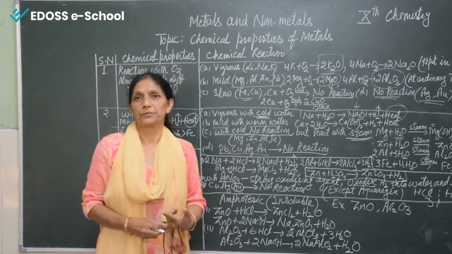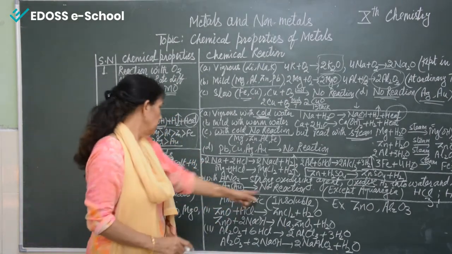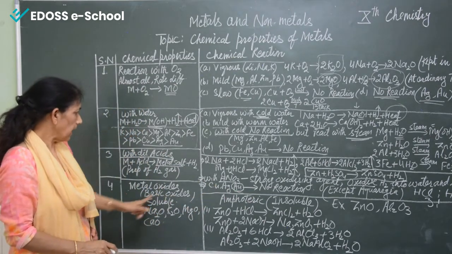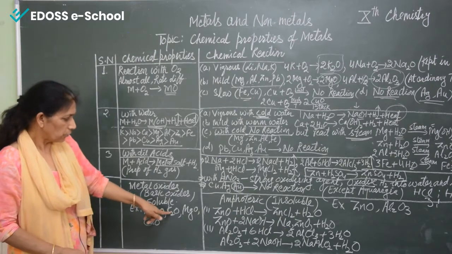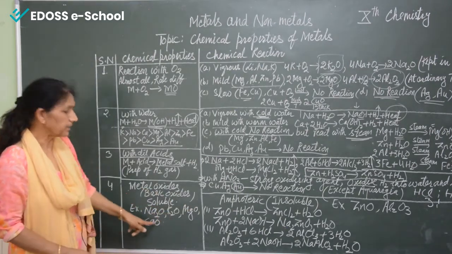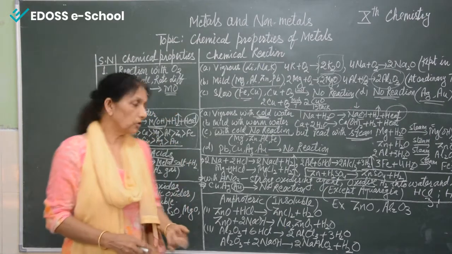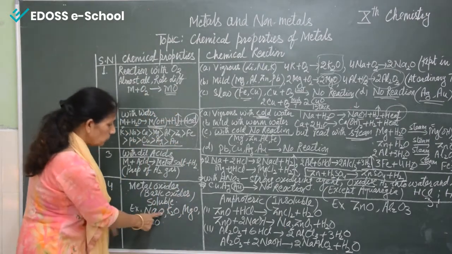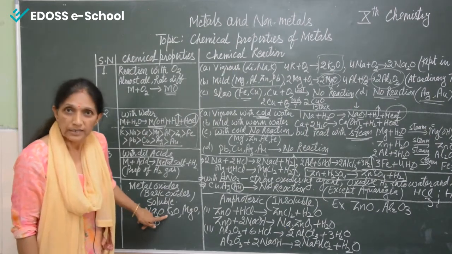Two types of oxides are formed, one soluble, another insoluble. So soluble oxides are known as basic oxides, like sodium oxide, potassium oxide, magnesium oxide and calcium oxide. They are also known as alkalis, because when you react them with water, they will form alkali.